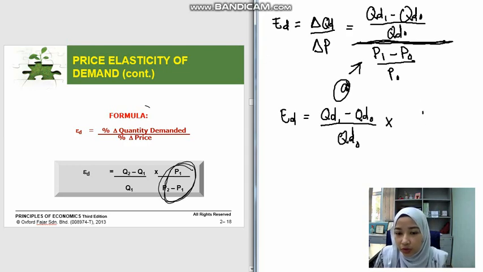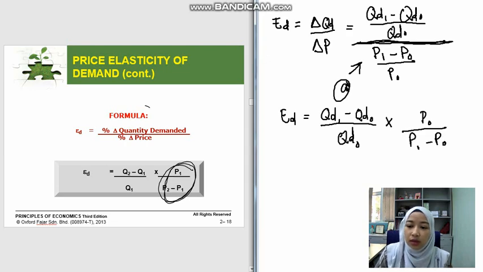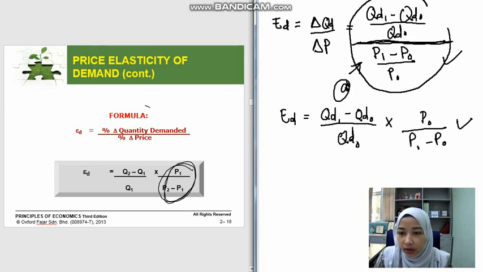So P0 should be up here and P1 minus P0 should be down here. You can use either one of the calculations, but I recommend you to use this kind of calculation.